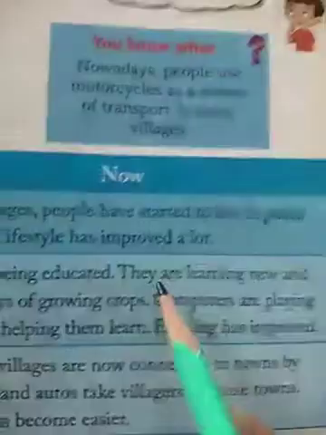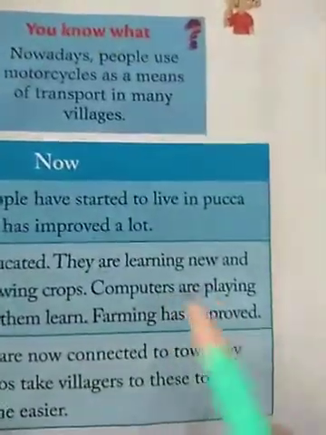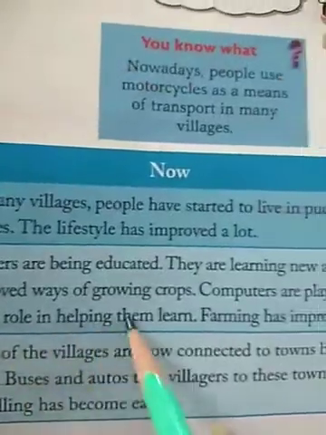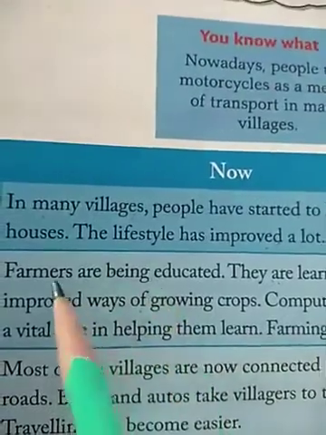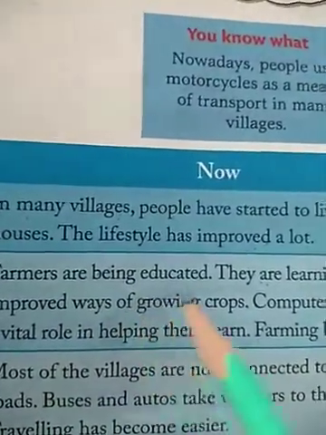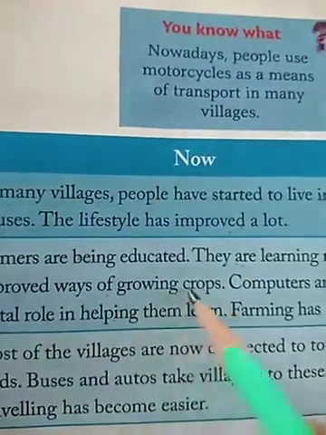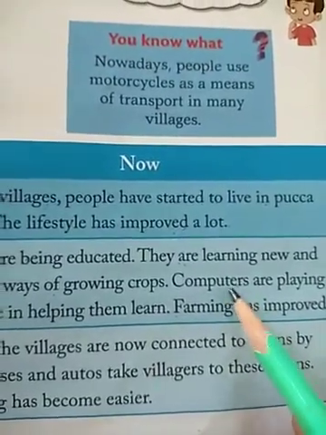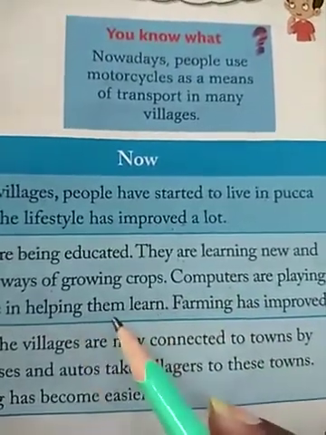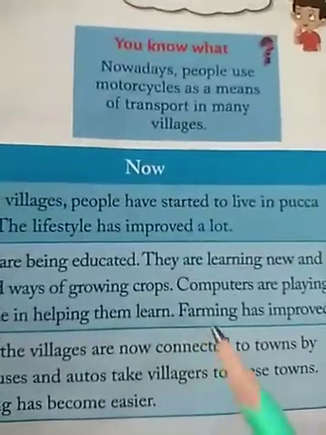Farmers are now being educated, and they are learning new and improved ways of growing crops. Computers are playing a vital role in helping them learn. Farming has improved. It means nowadays farmers are educated and they learn new techniques of growing crops. Who helps them? Computers play a great role in teaching them the new techniques of farming. Farming is also improved.